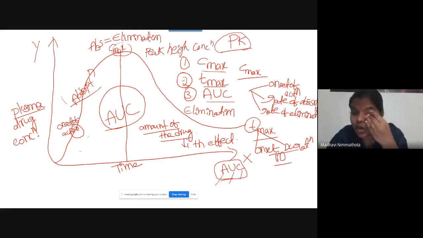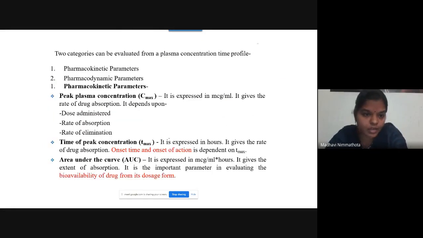And next, what about pharmacodynamic parameters? See here, what I told you, two categories can be evaluated from the plasma concentration profile: pharmacokinetics and pharmacodynamics. Pharmacokinetic parameters are Cmax, Tmax, and AUC. It is very, very important, these three parameters. From your exam point of view also, this plasma drug concentration versus time profile relationship is the most important question. That's why I'm stressing this topic.